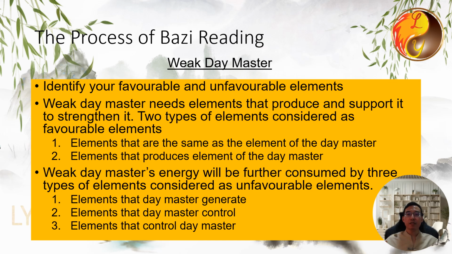For a weak day master, the opposite is true. A weak day master needs elements that generate and support it to strengthen it. Therefore, for a weak day master, the elements that are the same as itself and the elements that generate it are considered favorable elements. Conversely, if a weak day master encounters elements that it generates, elements it controls, and elements that control it, this will further consume its already weak energy. Therefore, these three types of elements are considered unfavorable elements for a weak day master.